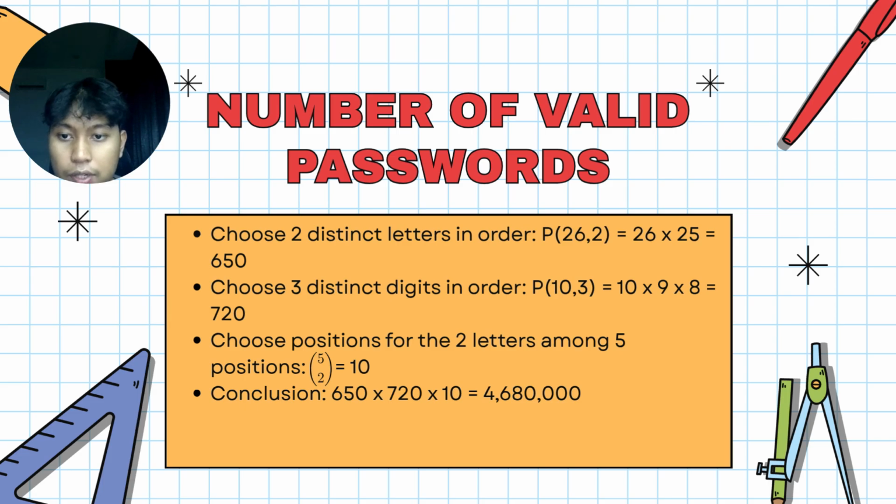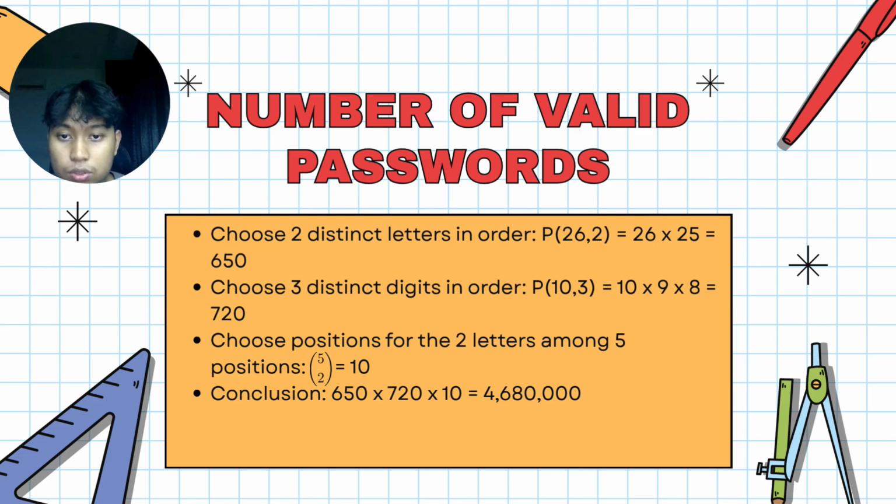How do we get 25? Because the first one is A to Z. We already used A, we don't want to repeat it again. So on the second position, we start from B to Z. That's why in total it is 25. So 26 times 25 is 650.